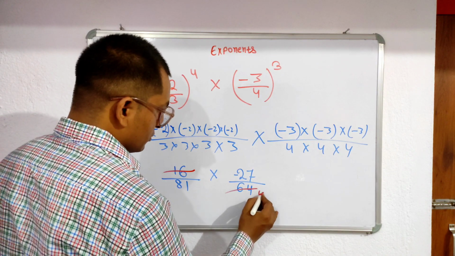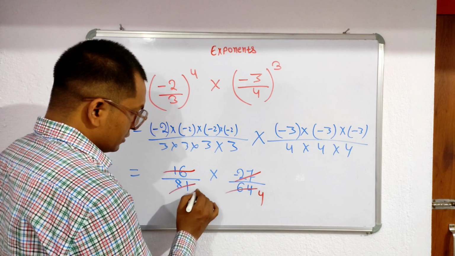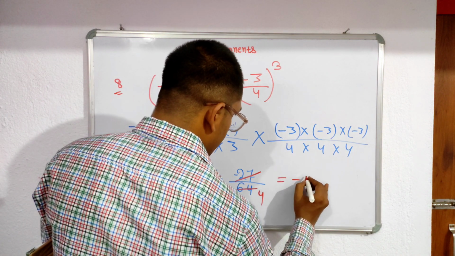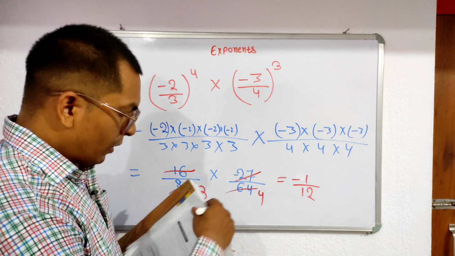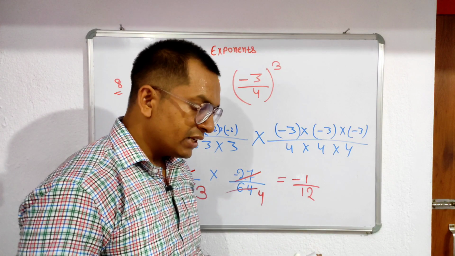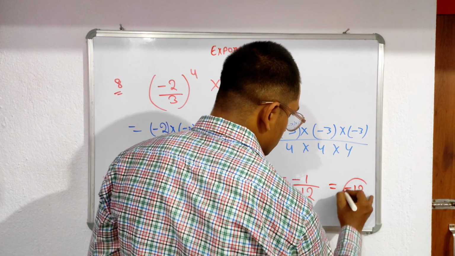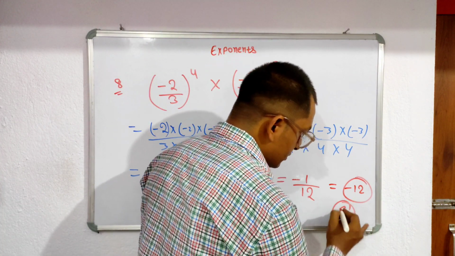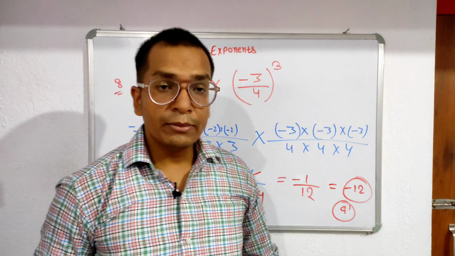Then you solve. 16 fours are 64 and 27 threes are 81. Clear? So here we write 1 upon 4, 3 fours are 12. So our answer is what? You write the reciprocal. So the reciprocal is minus 12. Clear? So the answer will be option A. Okay. So this way you solve this type of MCQ questions.